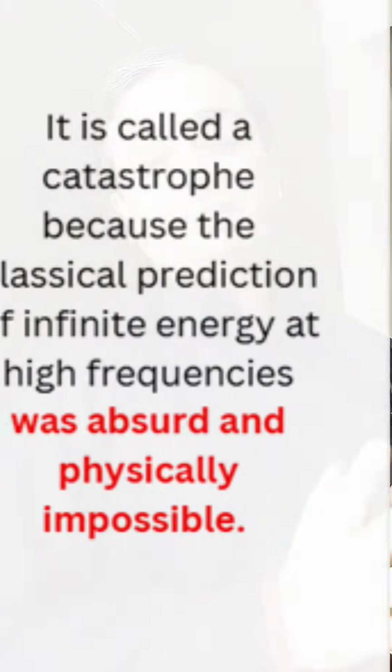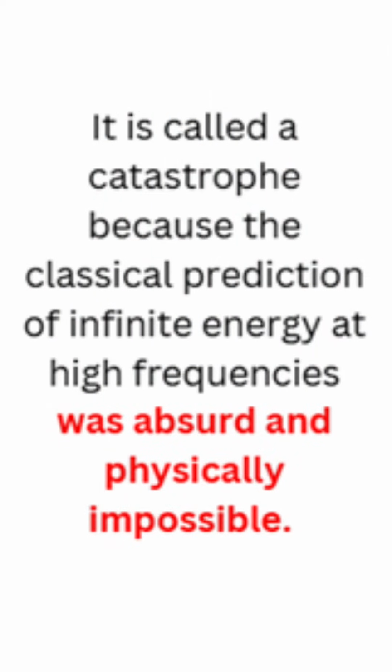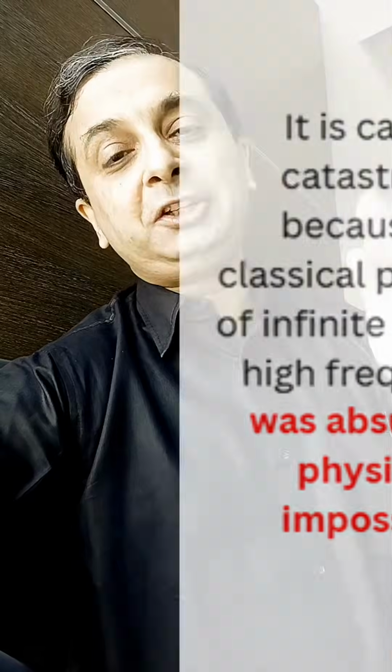Catastrophe actually means what? It is a disaster. Nothing is happening because energy is going up to infinity. During that time, energy or anything was thought to be continuous. It was never thought to be discrete. It is continuous, so if it goes on increasing continuously, it would lead to a catastrophe, that is infinity.